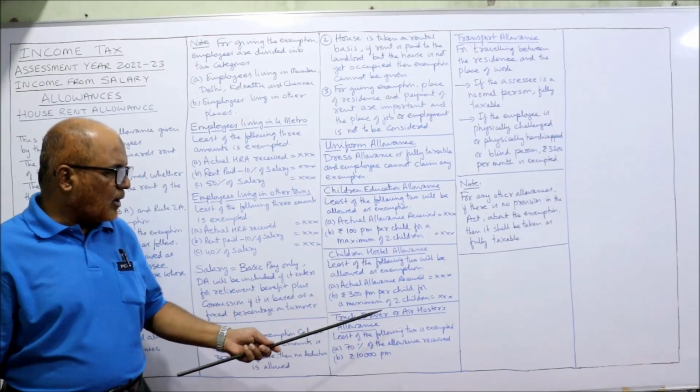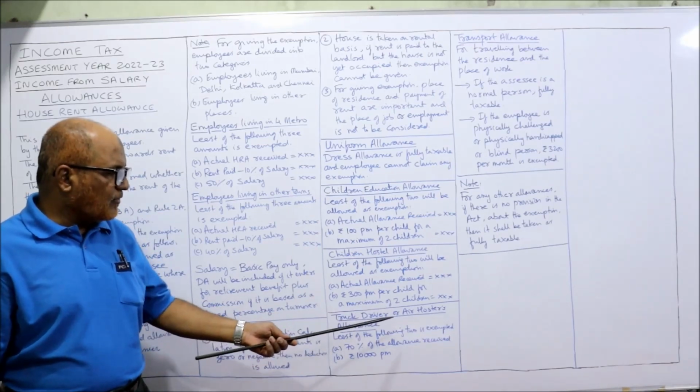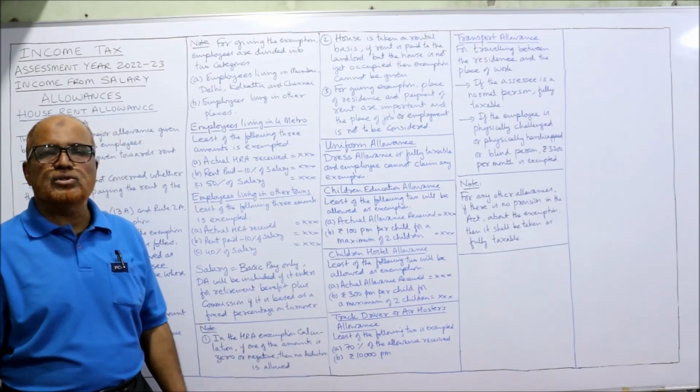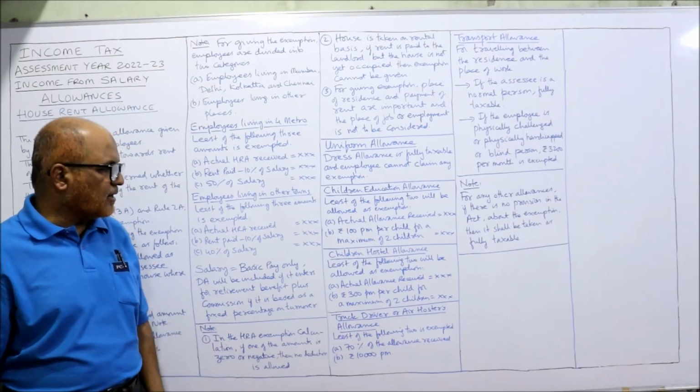Now, truck driver or air hostess allowance: least of the following two is exempted, 70% of the allowance received or rupees 10,000 per month. This is for truck drivers.